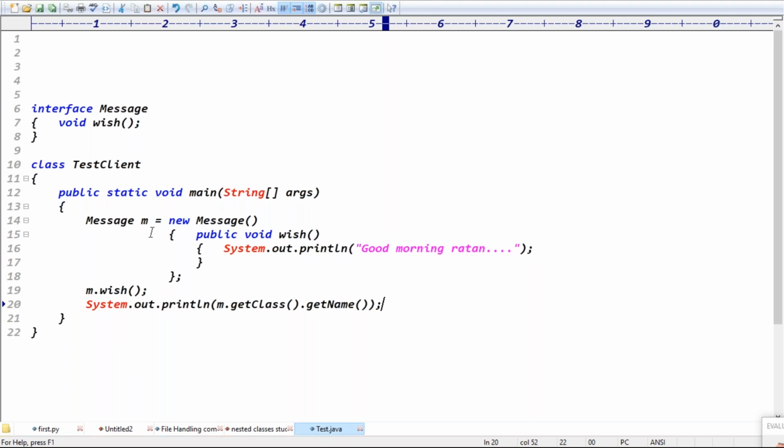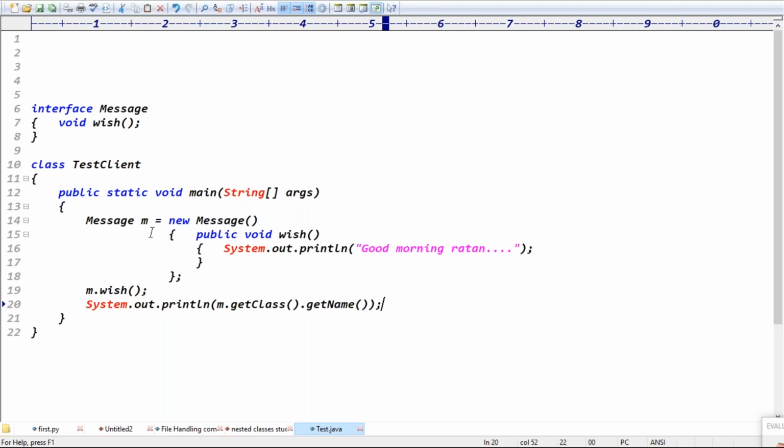But the point is the length of the code is reduced compared to the first case, right? Exactly.